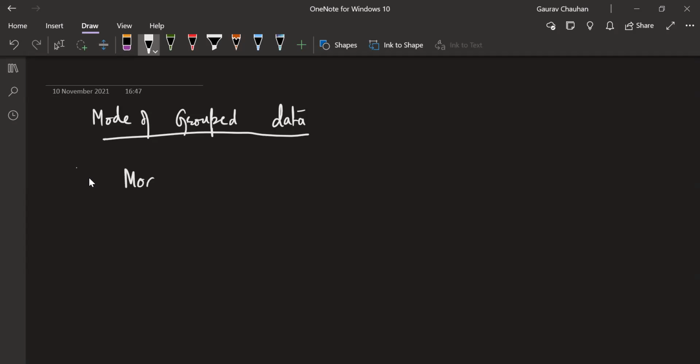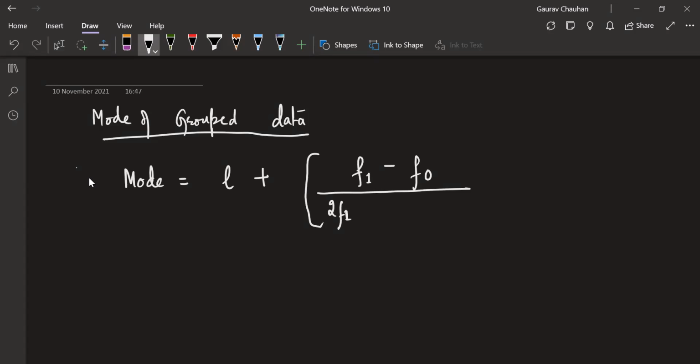Mode is equal to L plus, there is no short form for mode like mean, L plus (F1 minus F0) by (2F1 minus F0 minus F2), the whole into H. This is F1, not F5.